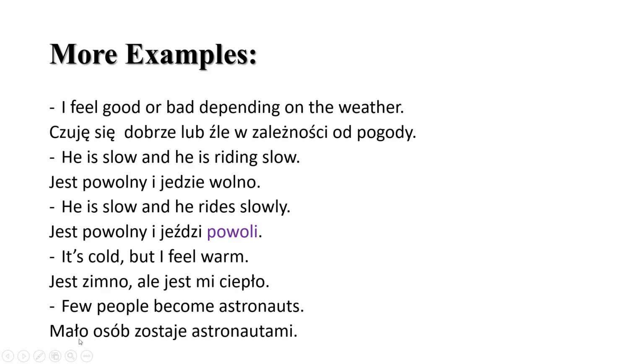And mało comes from the adjective małe. So małe means small, we've talked about this. However, when you add o, it becomes an adverb. So mało osób. So few people become astronauts. Zostaje, become astronaut.